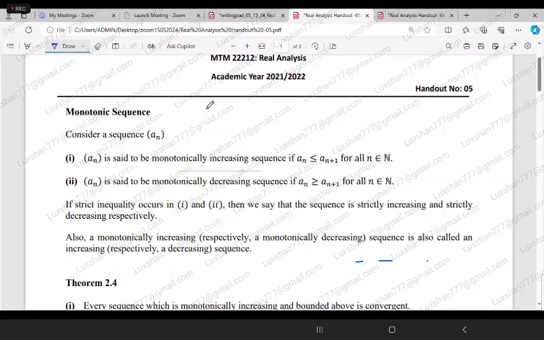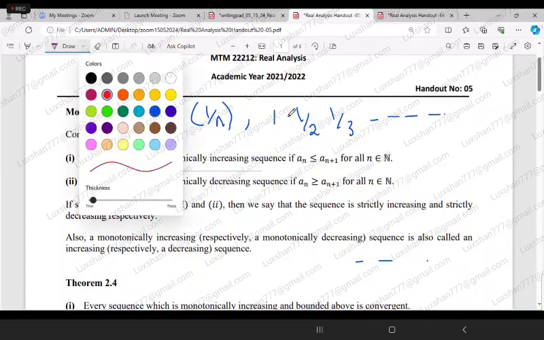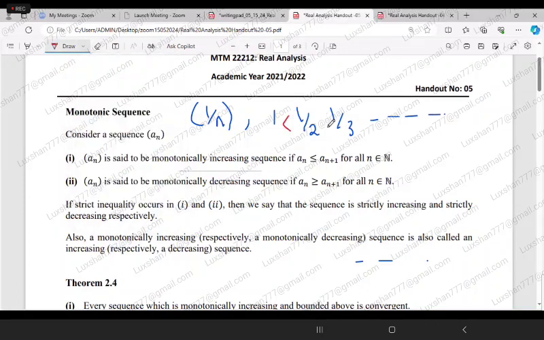For example, consider the sequence 1 over n. Of course we know that the first term is 1, the next term is a half, the next term is 1 over 3, and it goes on. Obviously each term is less than the previous one. Therefore, this is a monotonically decreasing sequence. You can say strictly decreasing, because nowhere do we get an equal sign.